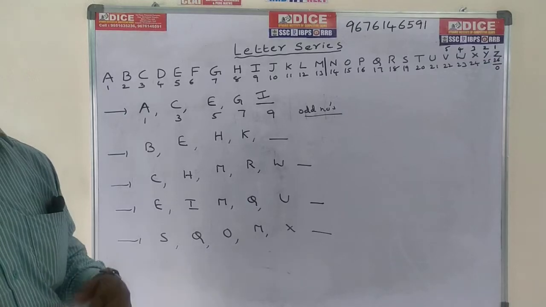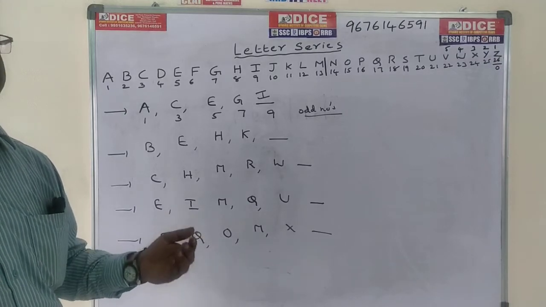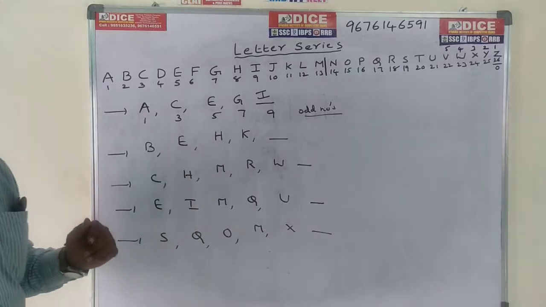A is 1, B is 2, C is 3, D is 4, E is 5. If we memorize it like this, it becomes very easy. Now let's go to the second problem.